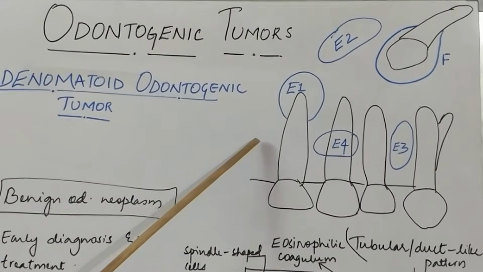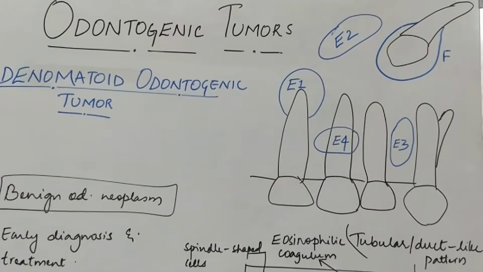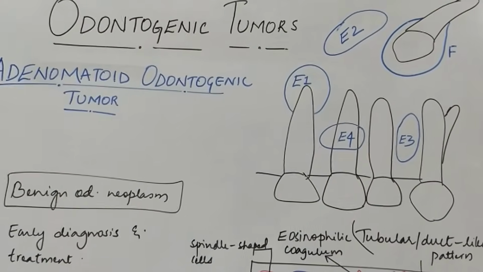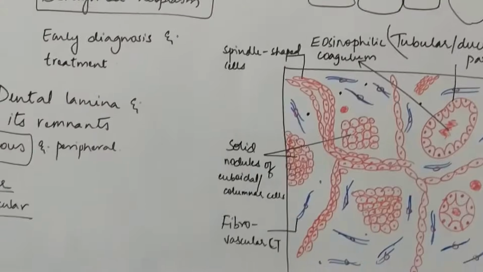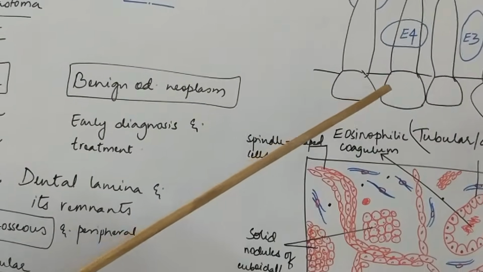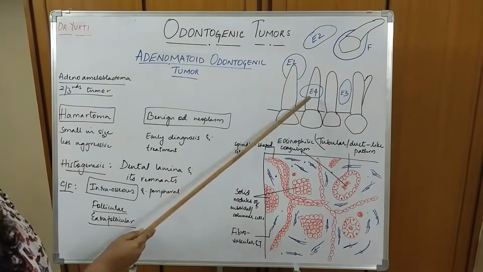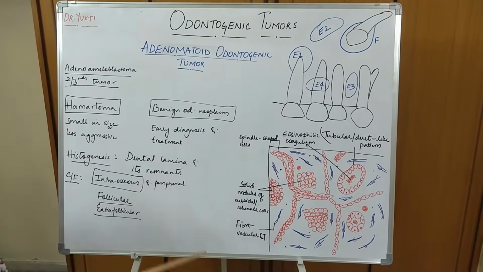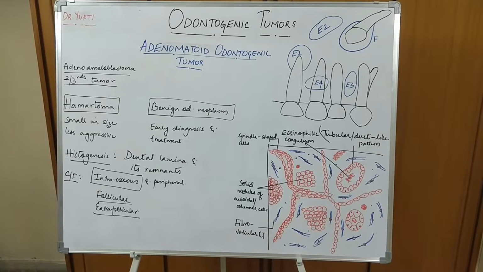Obviously, these are to be discussed more aptly in the radiographic features, but since I have told you about the follicular and extrafollicular variants, I am showing you this figure. But since it is all present in the bone, definitely you can't see this clinically. So we will again come to this when we see the radiographic features.